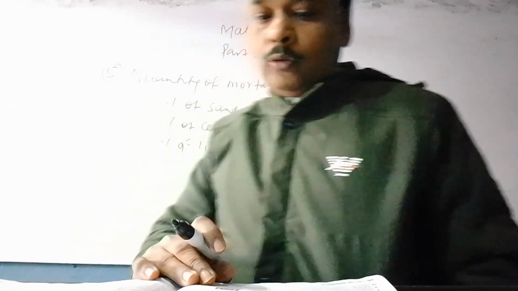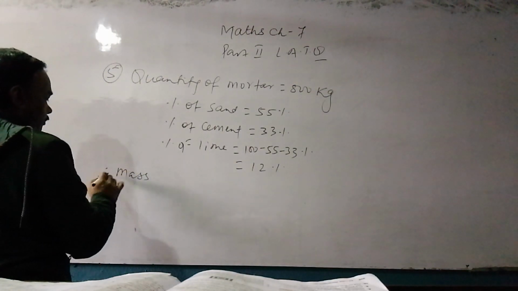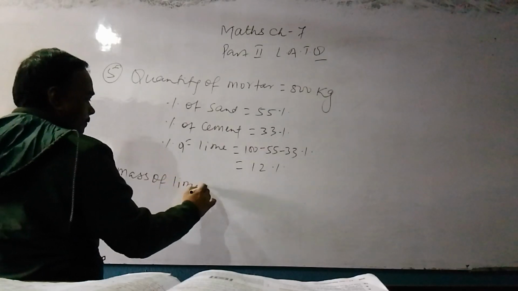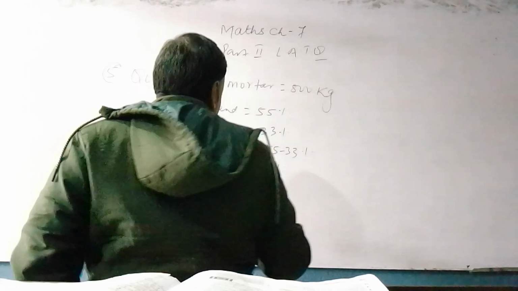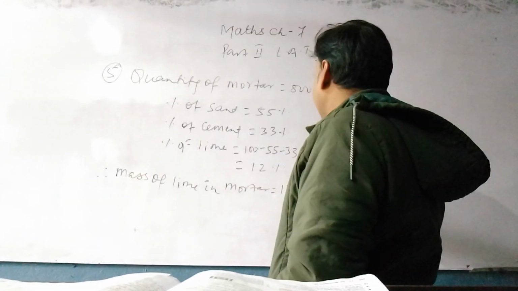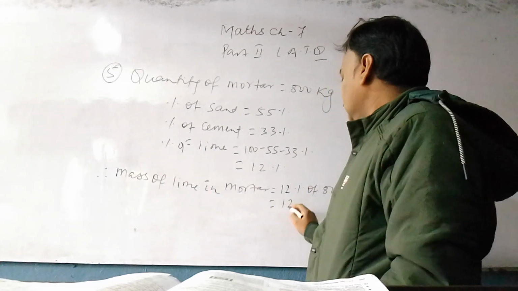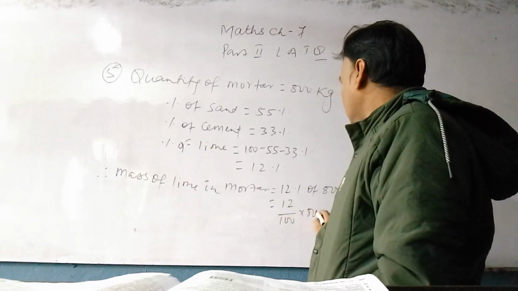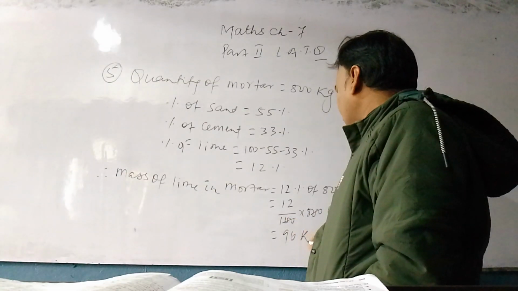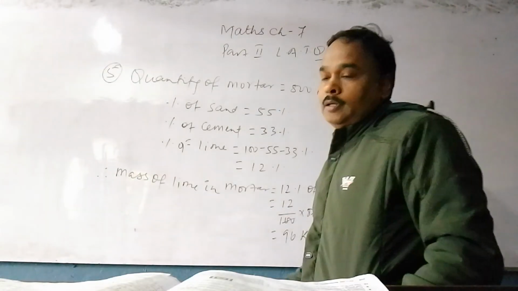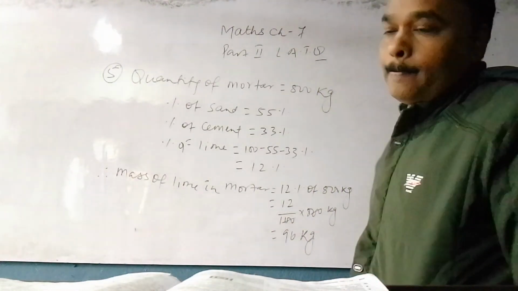Then what is the mass of lime in mortar? So mass of lime in mortar is equal to 12% of 800 kg. Simple. 12 by 100 into 800 kg. 12 8s are 96 kg. Therefore mass of lime in mortar is equal to 96 kg.